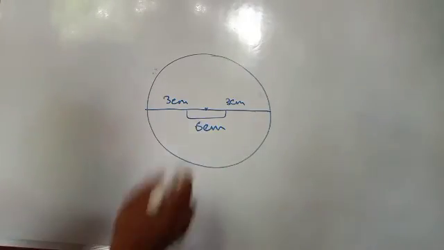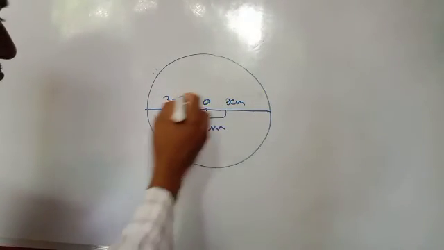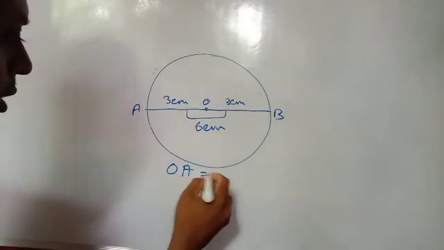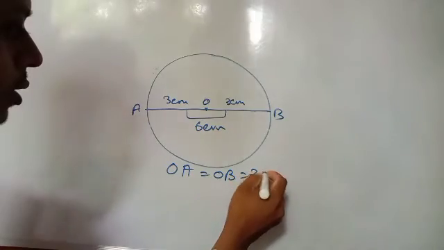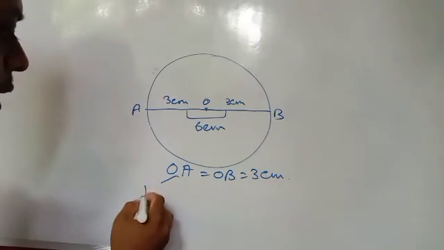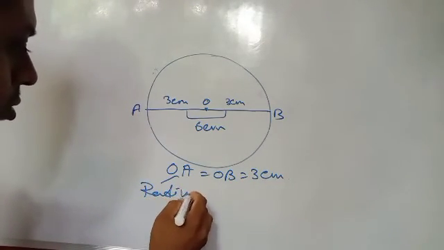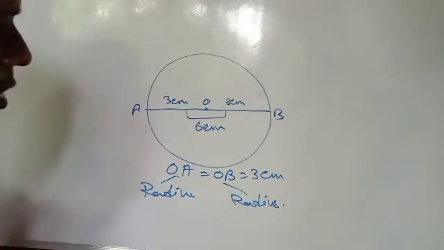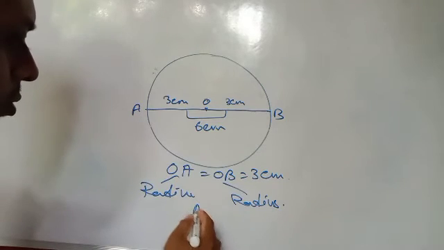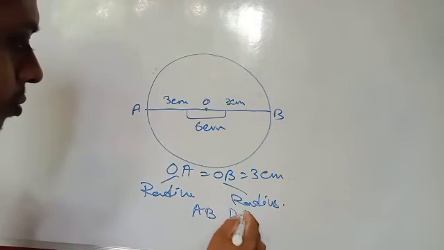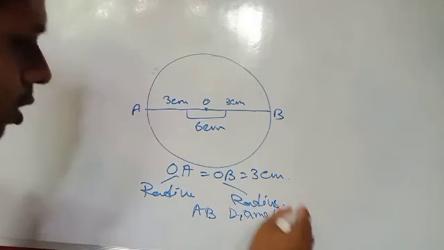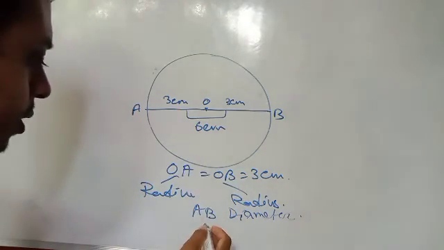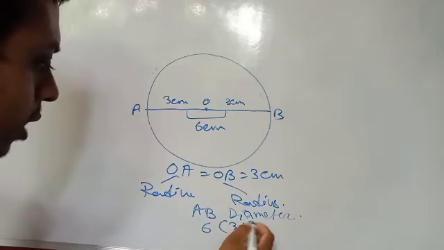Okay, from here, O, A, B. OA equal to OB equal to 3 centimeter. OA is radius, OB also radius. But AB is the diameter. AB is diameter and the length of AB is 6, that is 3 plus 3.